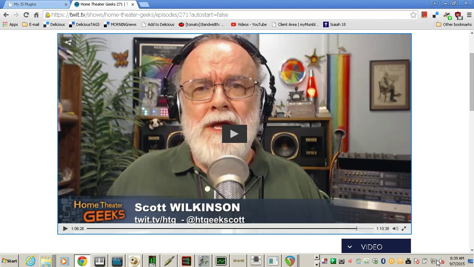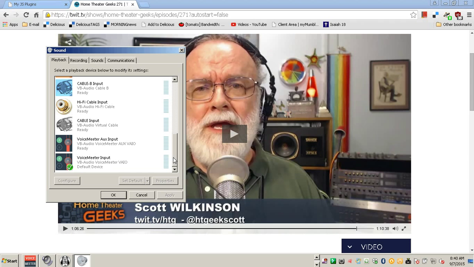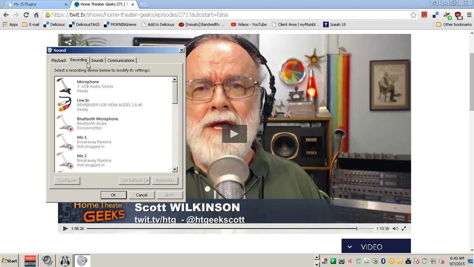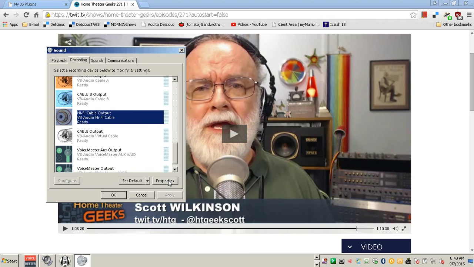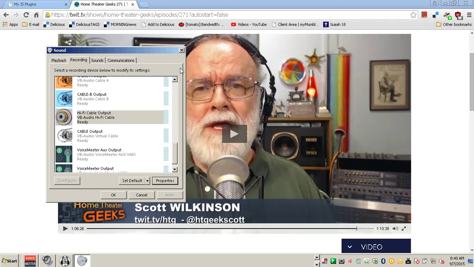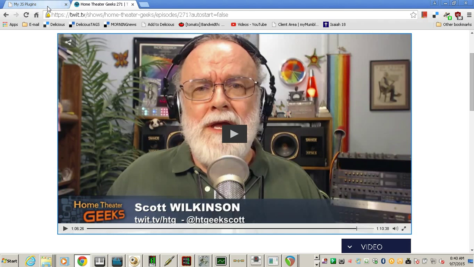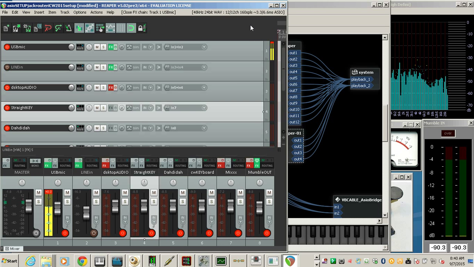And the desktop audio is coming in because we've chosen the VoiceMeeter virtual sound card, the VoiceMeeter input. Here's the hi-fi cable input for the ASIO bridge. And I have all audio cards, it's helpful to keep them all at the same bit rate and sample rate. When you have this many apps going, it's good that they all have the same settings for that. So let me get out of here.